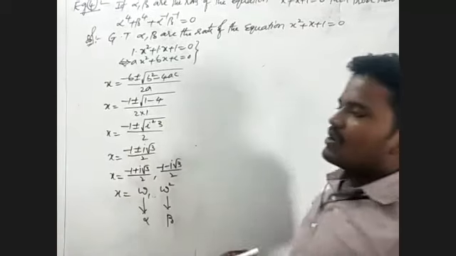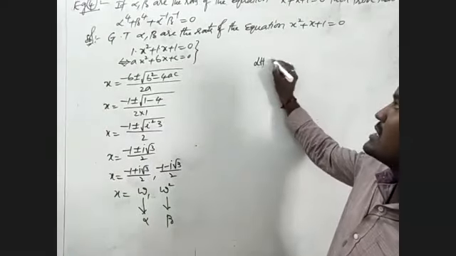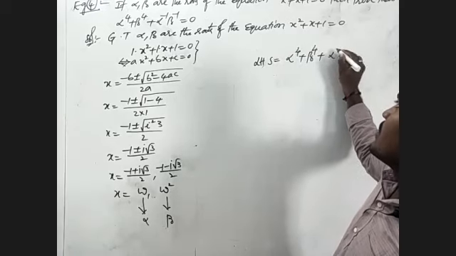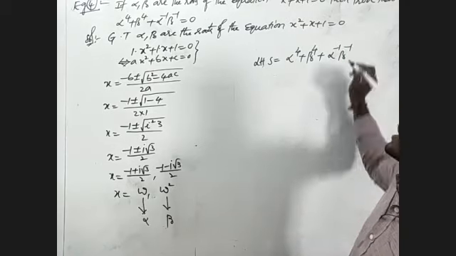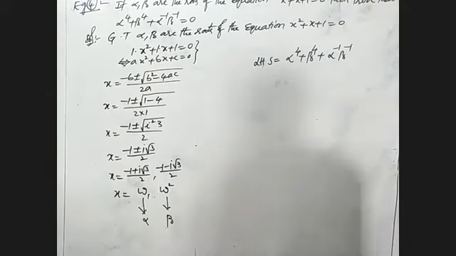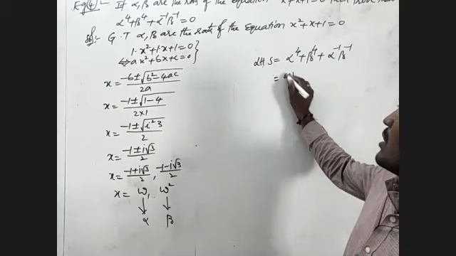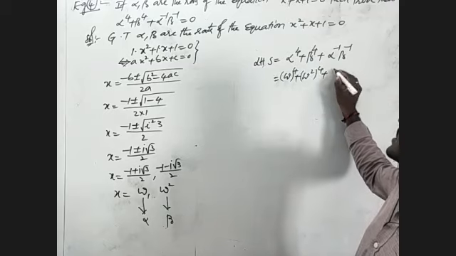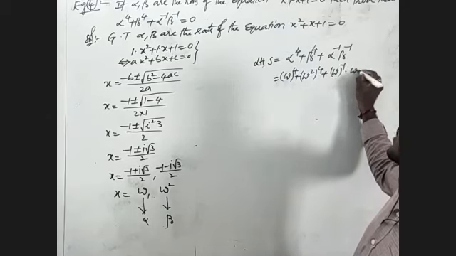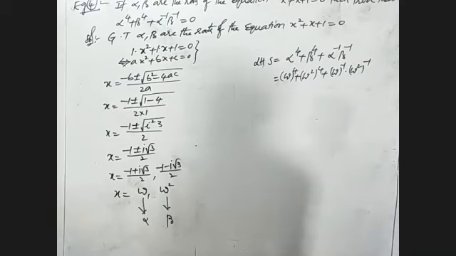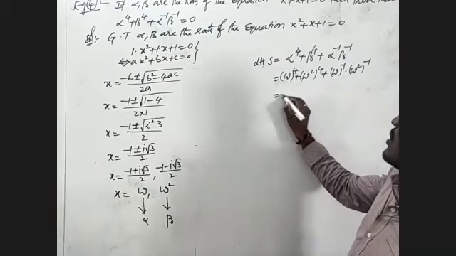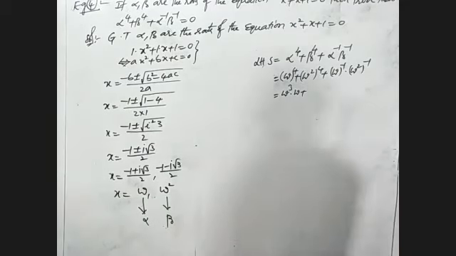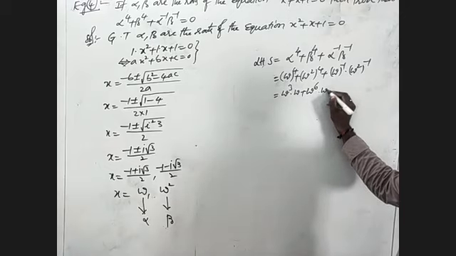I will take the value of LHS and prove it equals RHS. LHS is alpha power 4 plus beta power 4 plus alpha power minus 1 beta power minus 1, where alpha is omega: omega power 4 plus omega square whole power 4 plus omega whole power minus 1 into omega square whole power minus 1. Omega power 4 is omega cube into omega. Omega power 8 is omega power 6 into omega square.